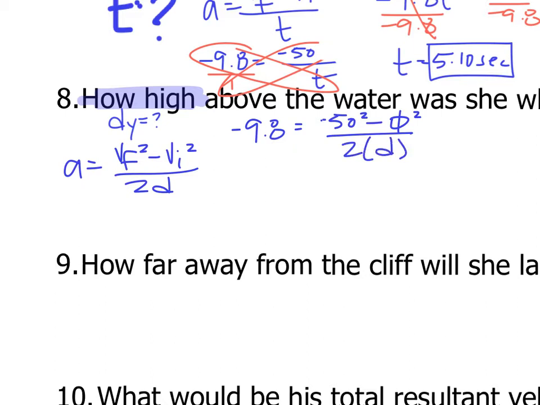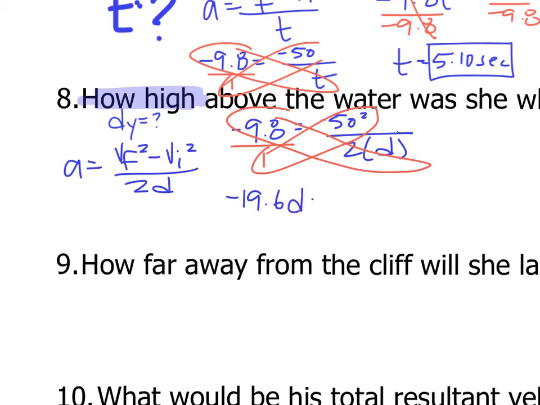So if I set up my fraction on the left so I can cross multiply, I've got divided by 1. Now, 0 squared is 0, so I don't need any of this, it goes away. Okay, so I have negative 50 squared. Now I can cross multiply negative 9.8 times 2d and 1 times negative 50 squared. Negative 9.8 times 2d is negative 19.6 d equals, and then 1 times negative 50 squared, that is 2,500.